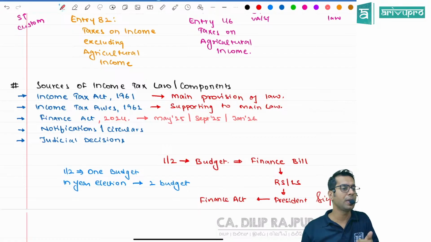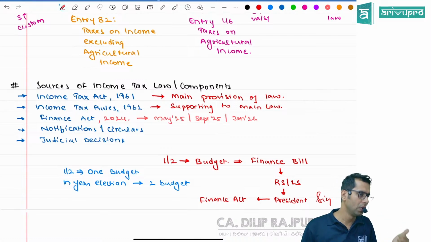During the year, if they want to make any changes, those changes will be made by way of a notification. If the government has made some law and wants to clarify something about that law, to make you understand a few things, how will they do it, sir? By way of a notification.